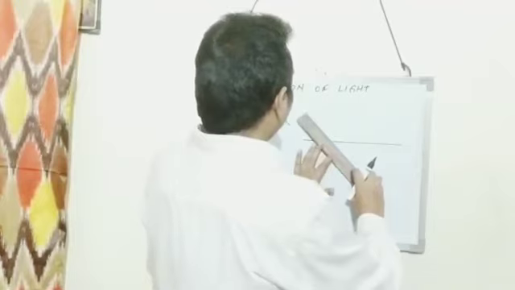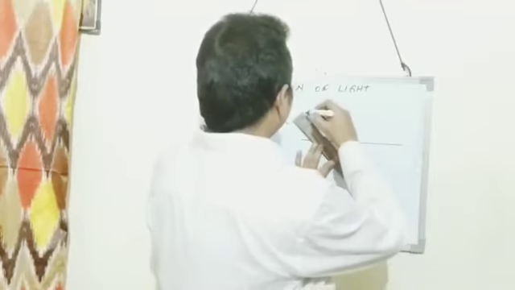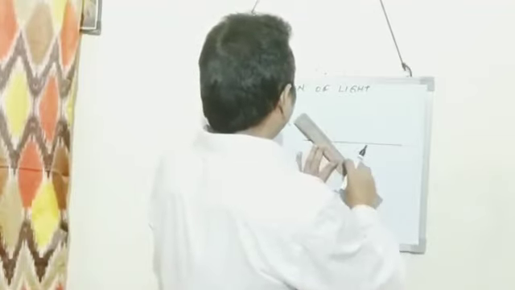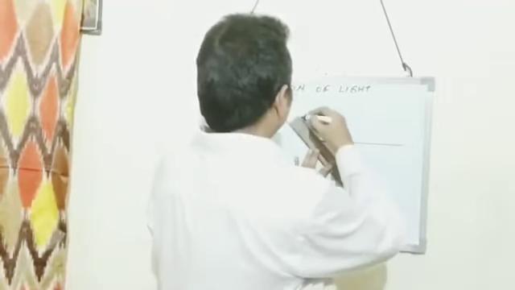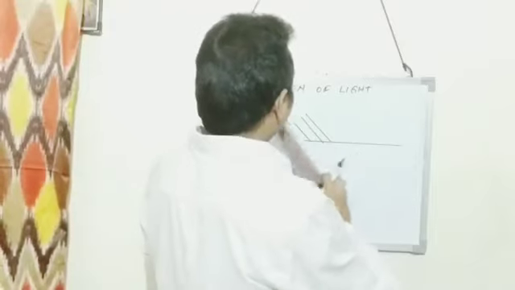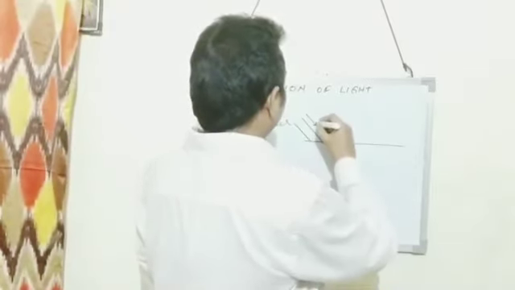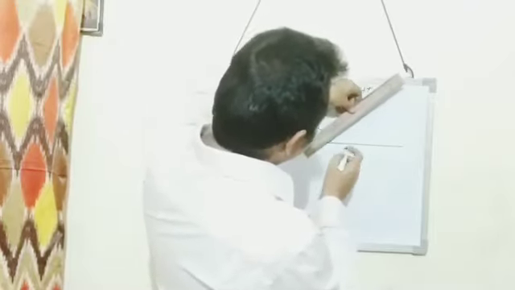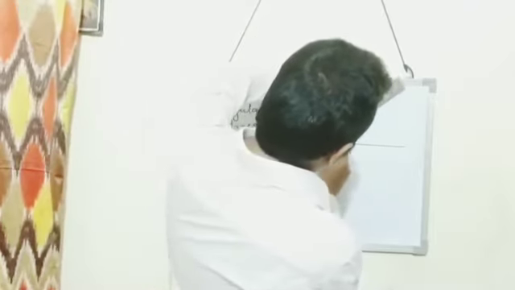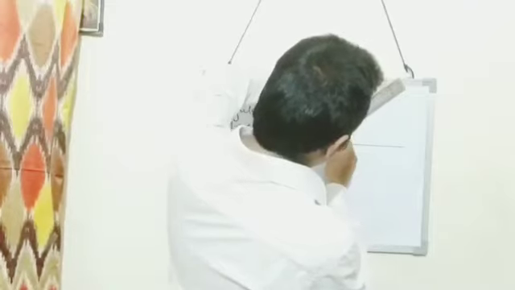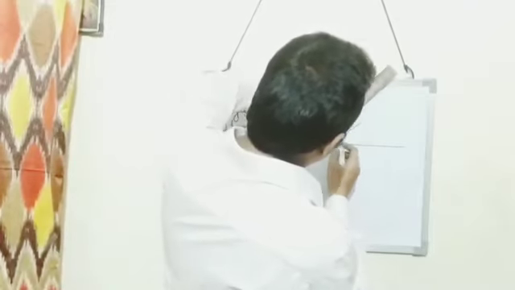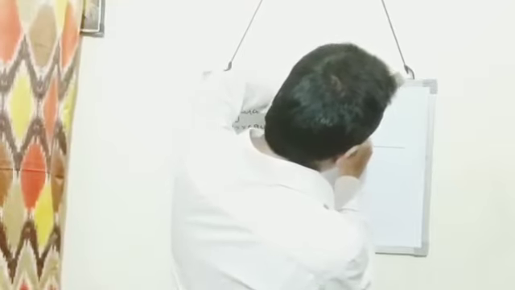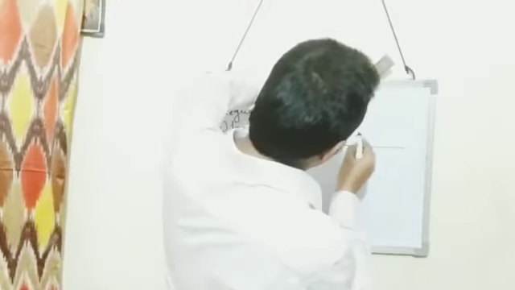So we draw a parallel beam of light. It strikes this surface, and after striking, it is reflected back into the same medium.